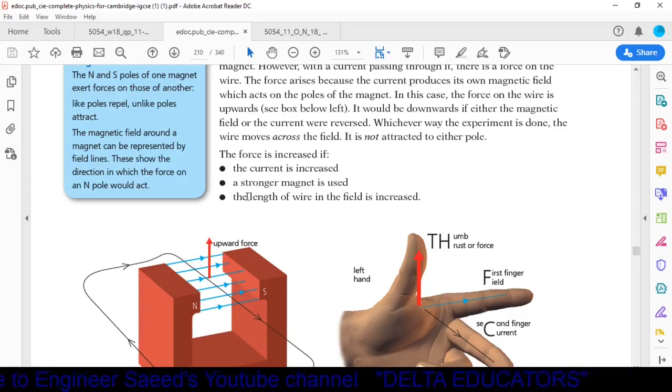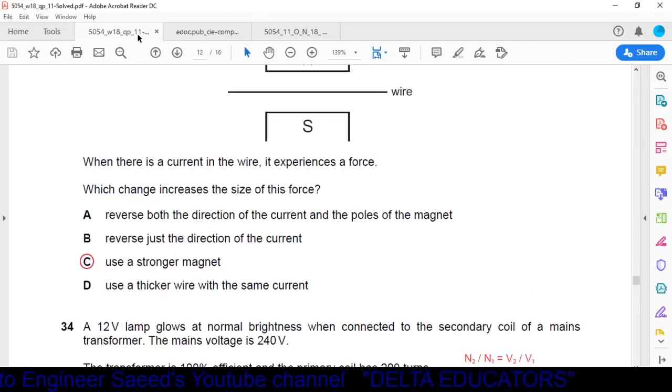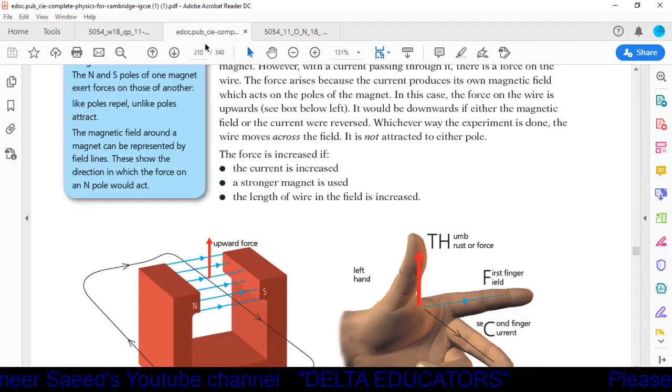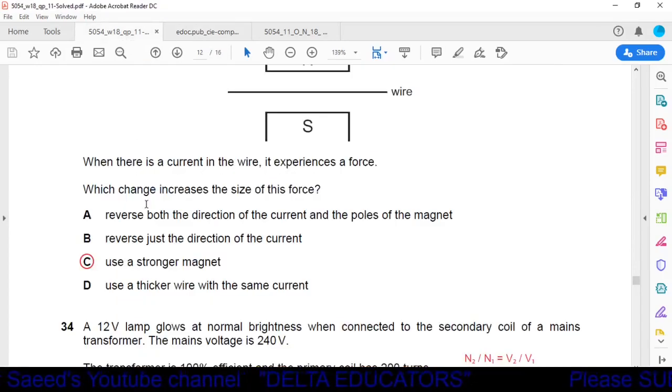So out of these three options, now we have to check which option is given here. Out of the three options that we just saw, only one is given here: use a stronger magnet. Here it is given that a stronger magnet is used, force will be increased. So our correct option is option C, use a stronger magnet.